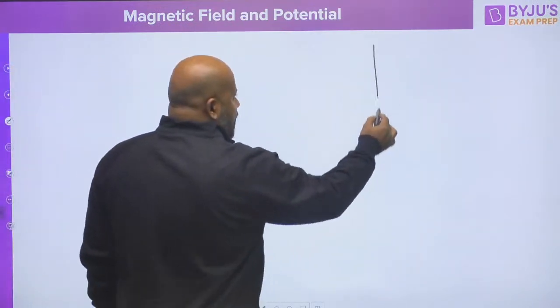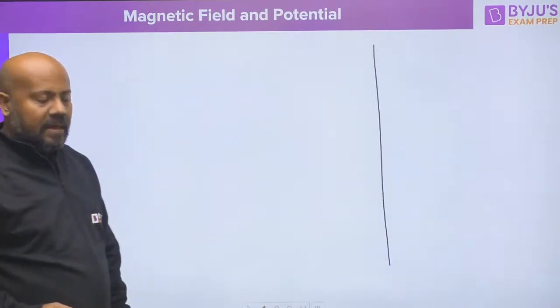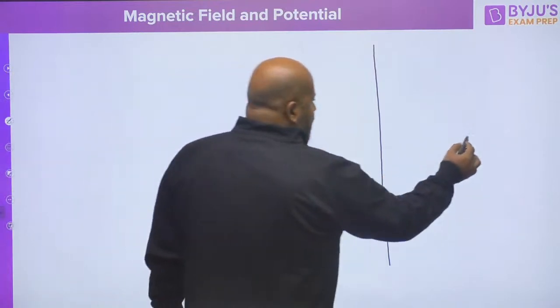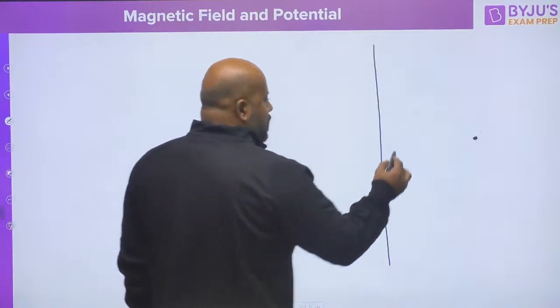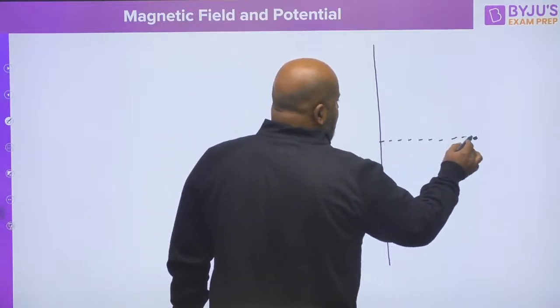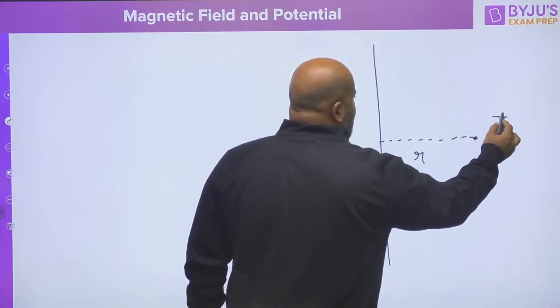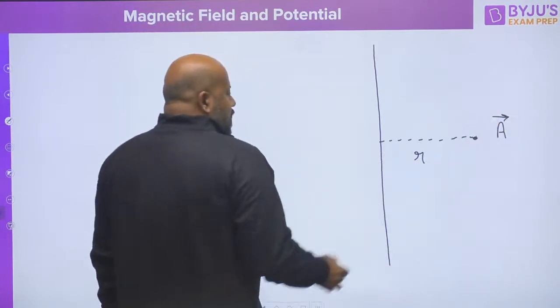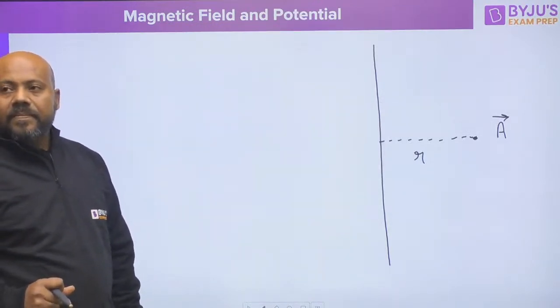See, the situation is something like this. Suppose this is the long cylindrical wire. At any radial distance, suppose r, you want to find the value of the magnetic vector potential A. Now, because of this infinite wire, we can divide this infinite wire